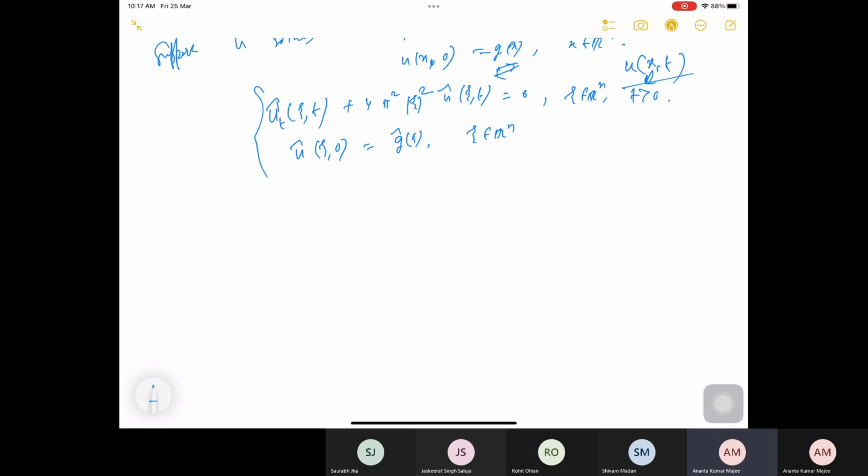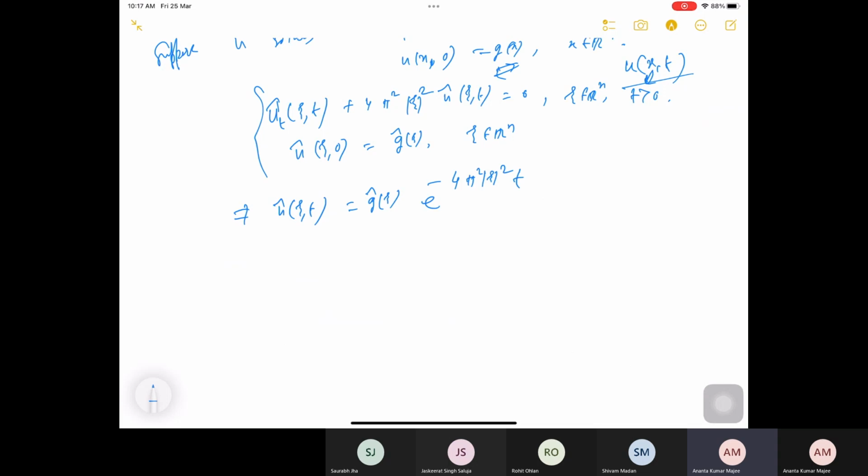I know how the solution looks explicitly, because it is an IVP. The ODE can be solved explicitly for u hat of zeta, t by considering the integrating factor. So this is nothing but g hat of zeta times e to the power minus 4 pi square mod zeta square times t.